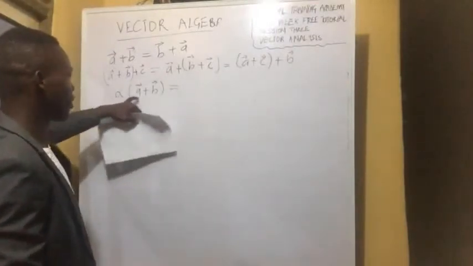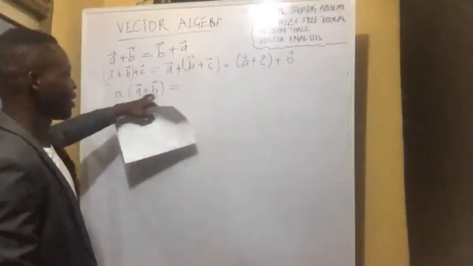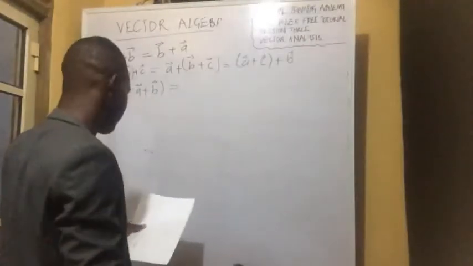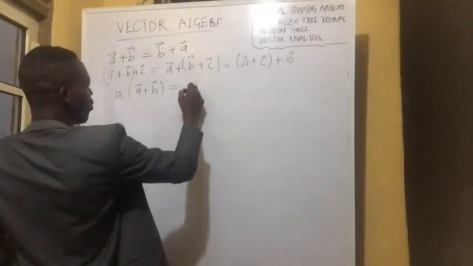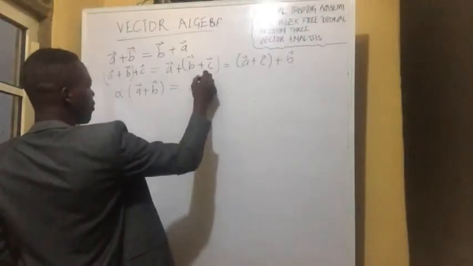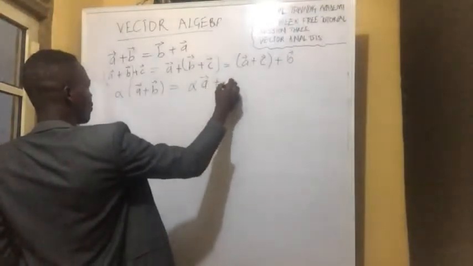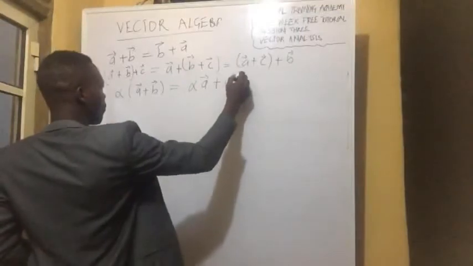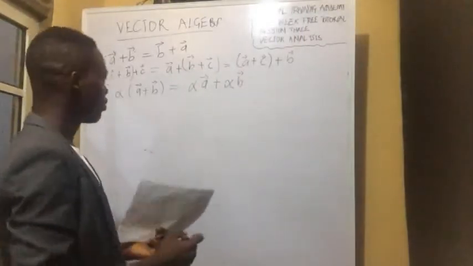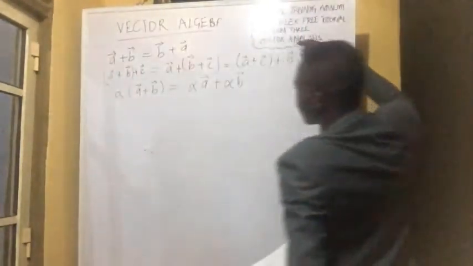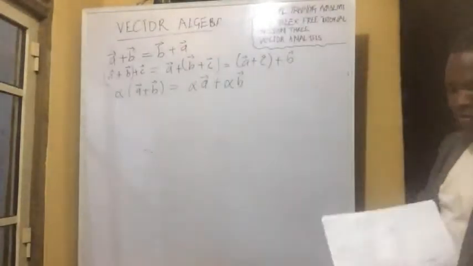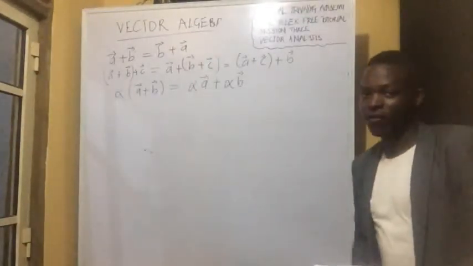That is, this one times this one plus this one times this one. It should still be the same thing. So these are the three laws that affect vectors.